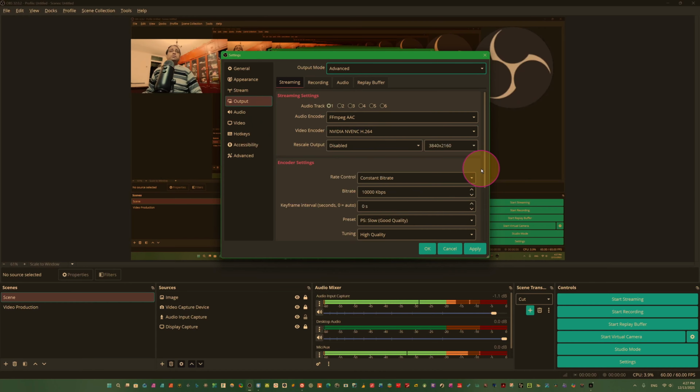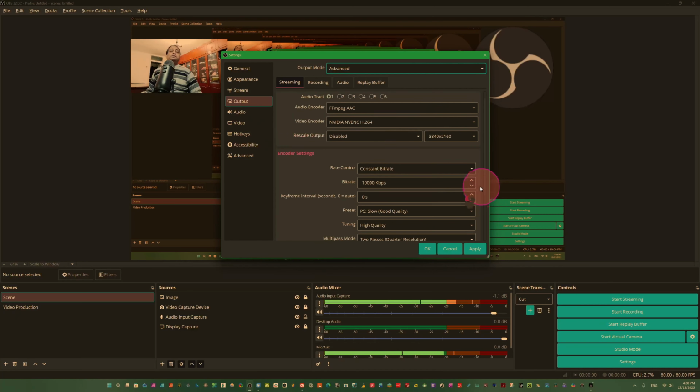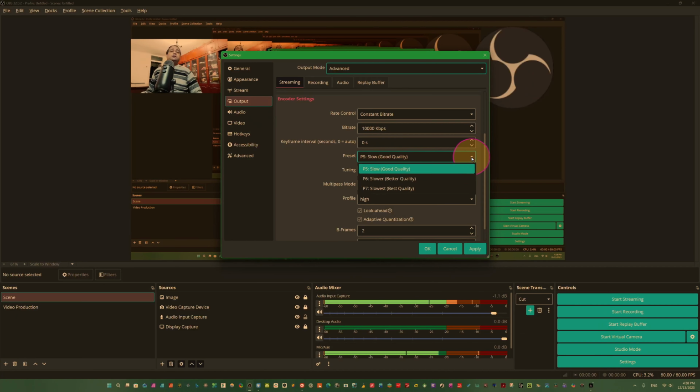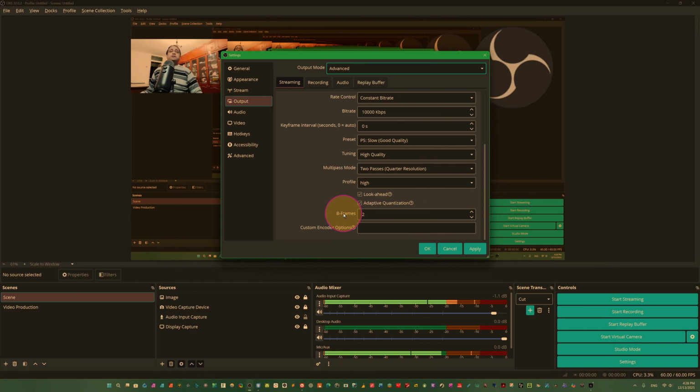So come here to encoder settings. We use only constant bitrate. This is okay for me. Bitrate, keyframe interval, it's okay. Preset is very important here. Come to preset, I use this slow, good quality. If you have an even stronger PC, you can use slower, better quality. But good is fine so your computer will not lag too much. Tuning will always be high quality, and profile will be high. Main, baseline, I will use high. Okay, these are the settings. B-frames will be 2, and we will not touch anything here.